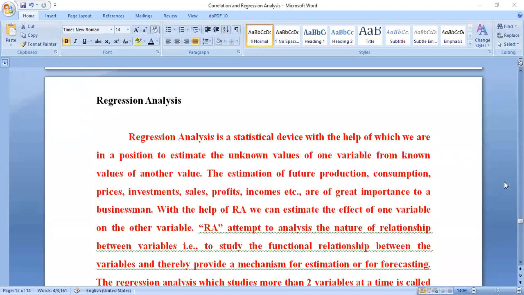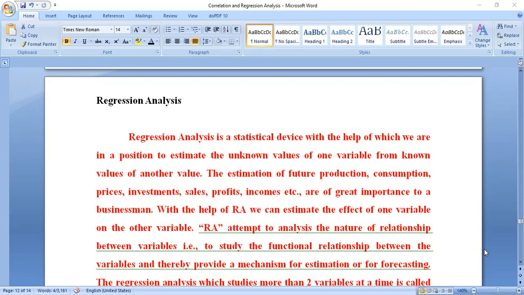Okay, listen here. Regression analysis. Regression analysis is a statistical device with the help of which we are in a position to estimate the unknown values of one variable from known values of another variable. The estimation of future production, consumption, prices, investments, sales, profits, incomes, etc. are of great importance to a businessman. With the help of regression analysis, we can estimate the effect of one variable on the other variable.